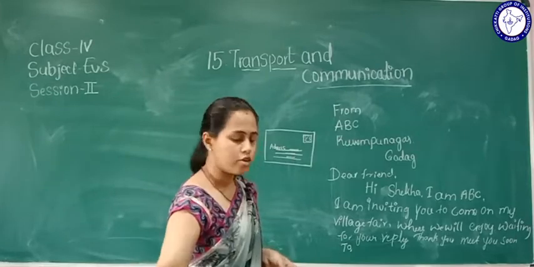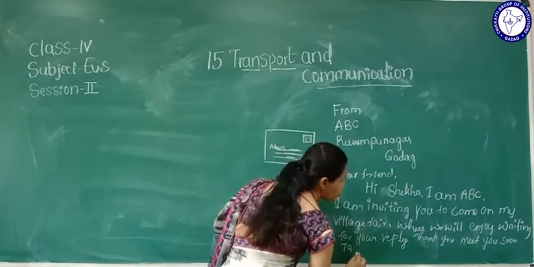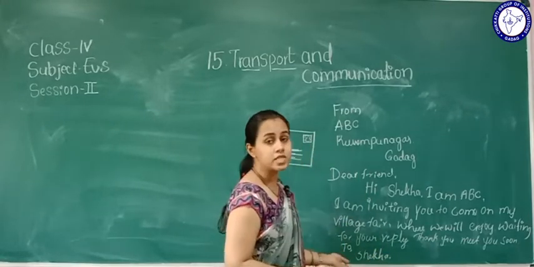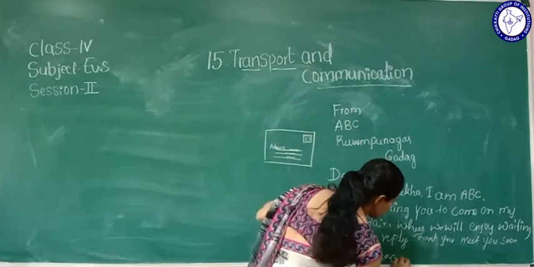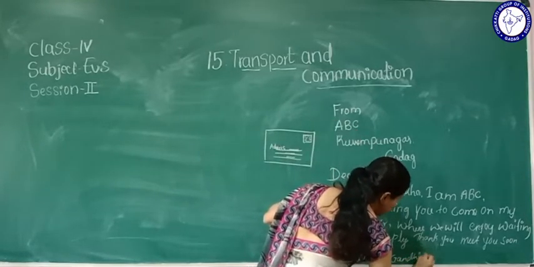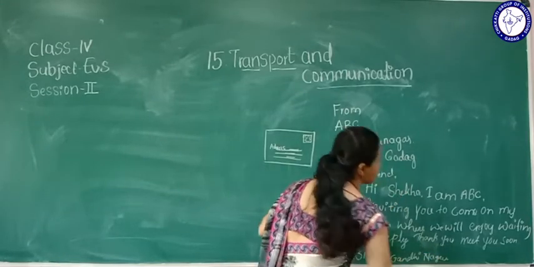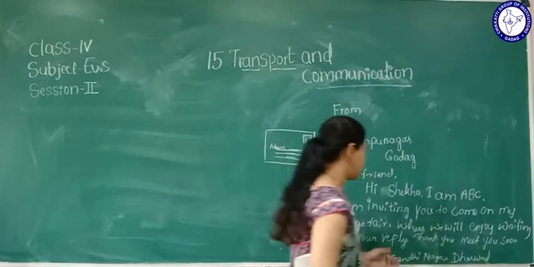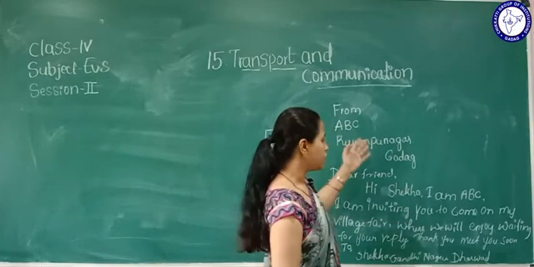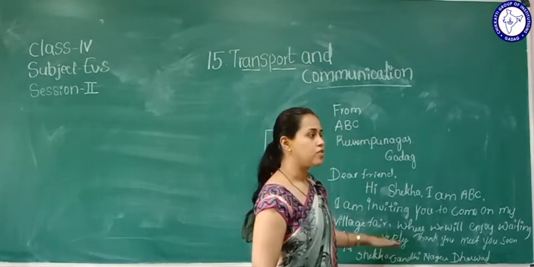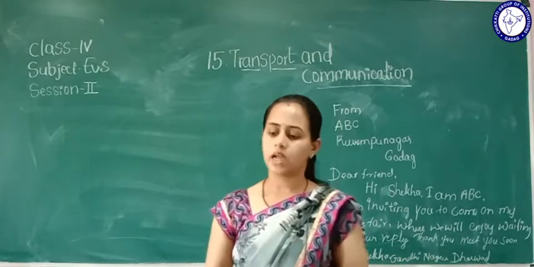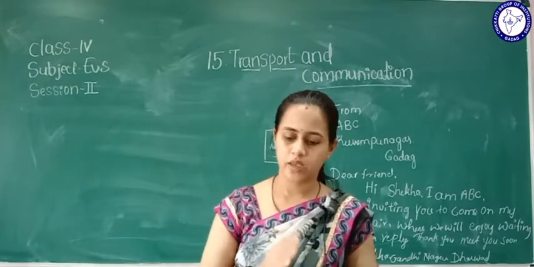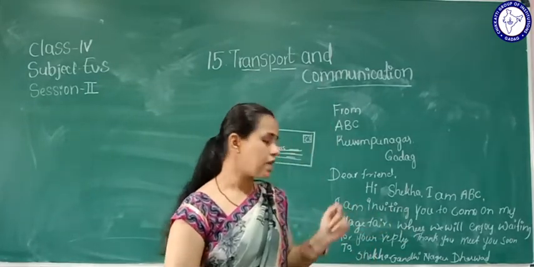Then here you also write to whom? Shikha. Where does she stay? If she stays in Gandhinagar, Dharwad, then here it's her address. If you write like this with the address, it will reach the correct address. If you write the correct address, you will get the letter.